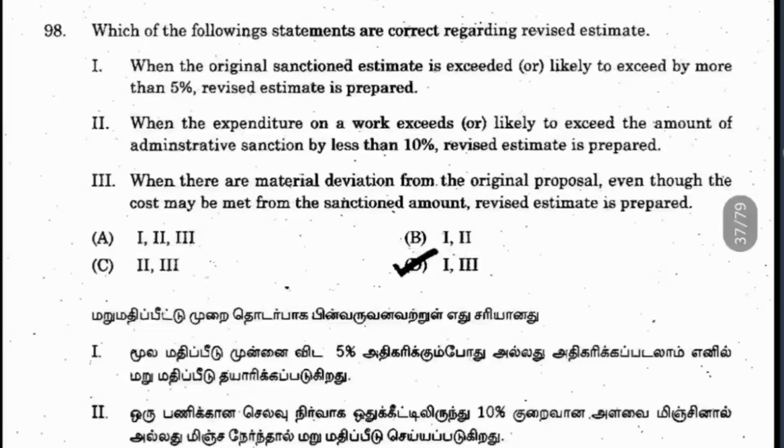When you see option 3, the material deviation from the original proposal, even though the cost may meet with the sanctioned amount. Here another point is also important, the material change, and also the material deviation and the material cost also. So it mentions both. The material deviation covers both the cost and the type of that material. So whatever change we make in the material, even though it is met with the sanctioned amount, you should go for a revised estimate. So options 1 and 3 only are correct here.